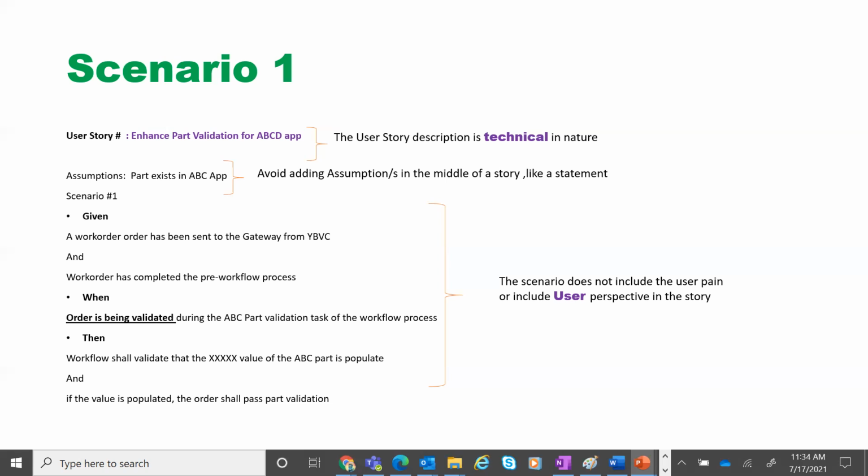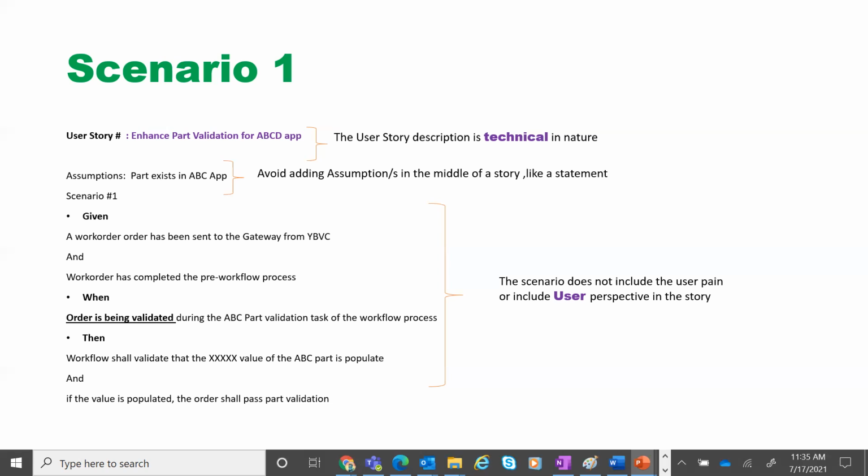What kind of questions can you have here? According to you, what kind of queries can you have? For example, you are saying this is a part validation user story. Now you are asking, what is that part validation? What are you validating? How is it useful for the customer or user? Who is going to consume that information?